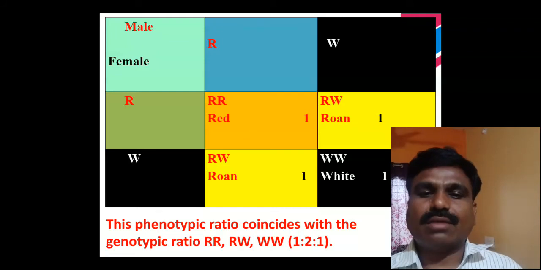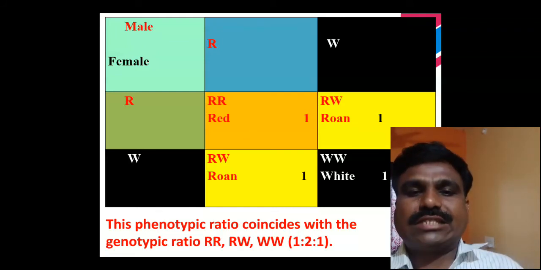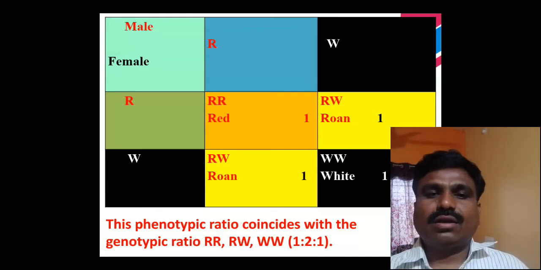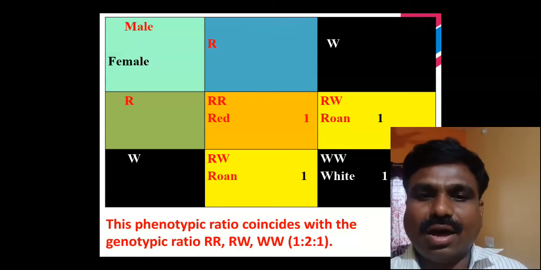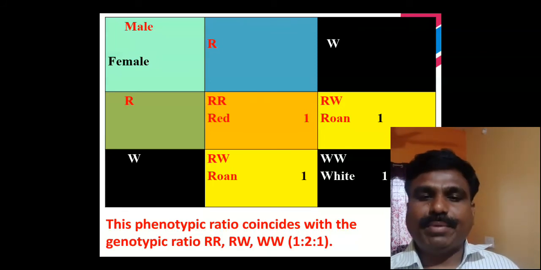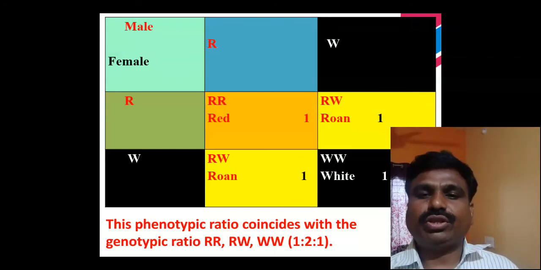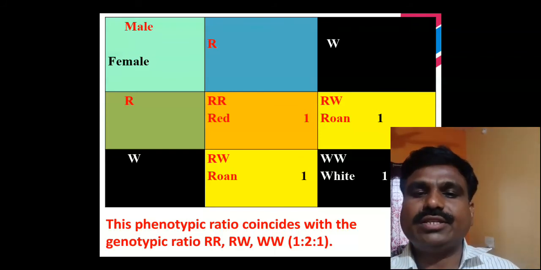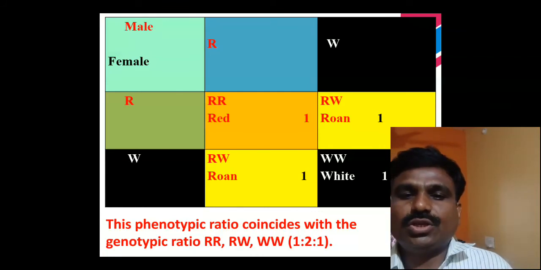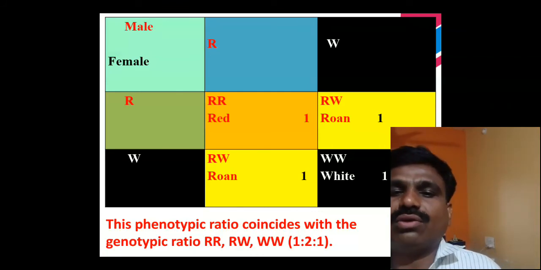Both characters, both traits, are equally expressed. Then capital W capital W gives the F2 individuals: one is red color, two are roan color, and one is white color.